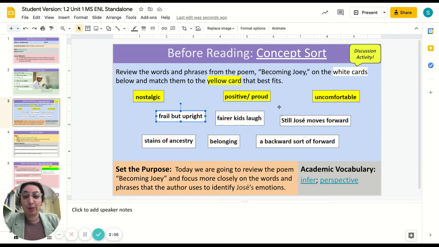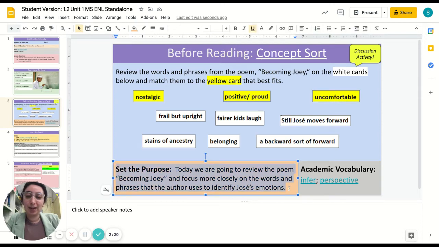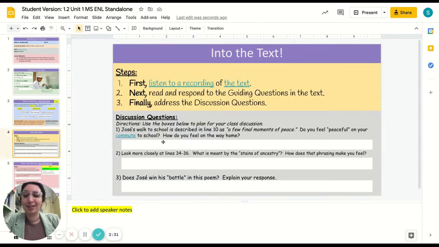Students may need some help with the word nostalgic, so definitely draw some attention to that. Make sure they understand all of these words that are being presented as well as their connotations: positive, negative, or neutral. After that, you'll read the set the purpose statement and talk about the fact that they will continue with Becoming Joey, but they'll look closer at the words to kind of figure out his emotions.